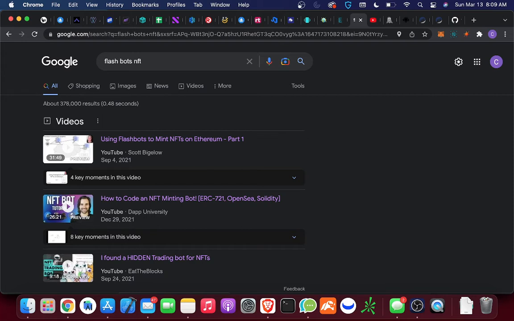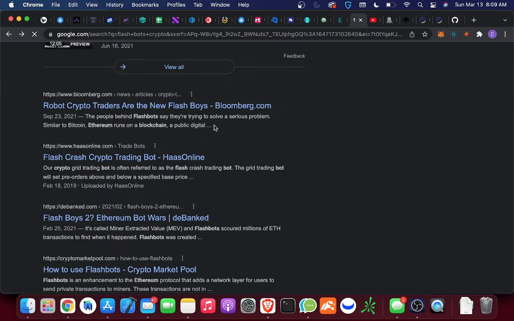As I'm looking this up, I noticed that flashbots for crypto exist where you are able to say, okay, if Ethereum is being sold on this exchange for, let's say, $2,500, and on this other exchange Ethereum is selling for $2,600, I would like to buy here and sell here and send my profits here.